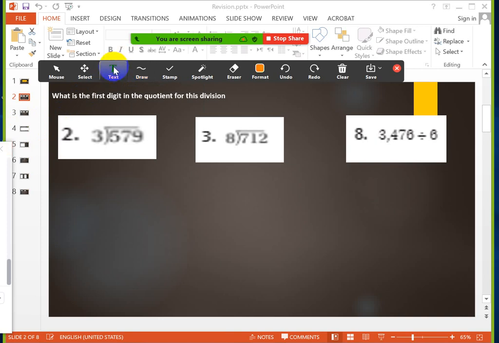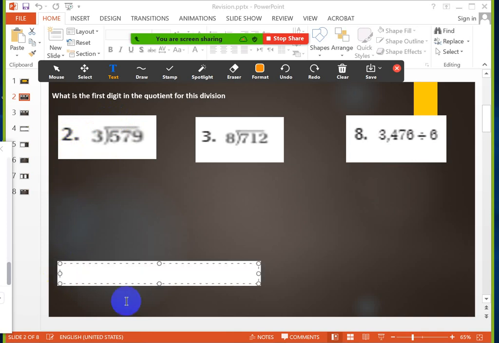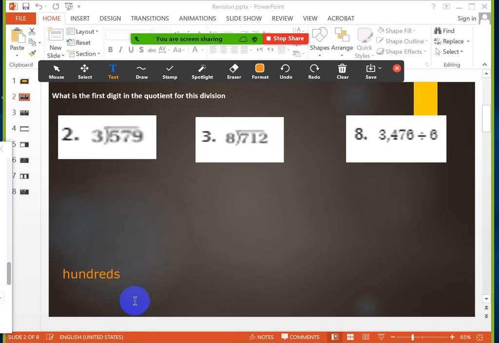you will answer. So here, if I want to divide 579 on 3, so I will start with 5. Can I divide 5 on 3? Yes or no? Yes. That means I can divide 5 on 3. That means the first digit in the quotient will be what? Will be 100. So the answer for this question will be what? What is the first digit in the quotient for this division? It will be 100. Okay? The first digit will be 100.